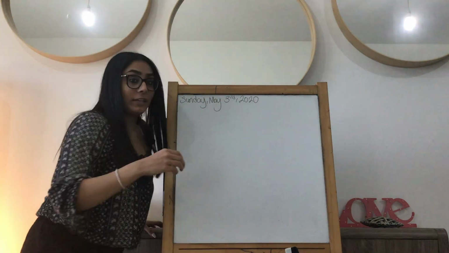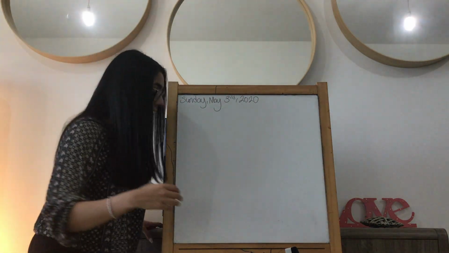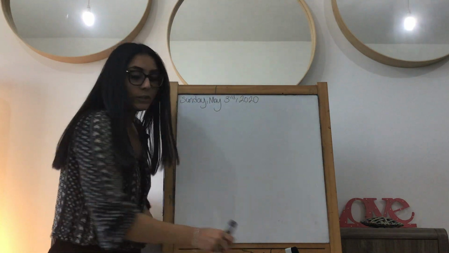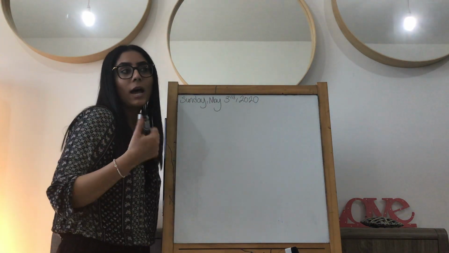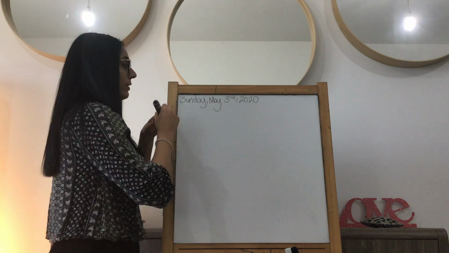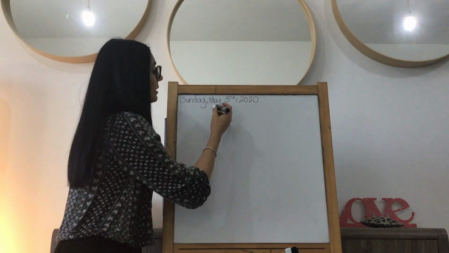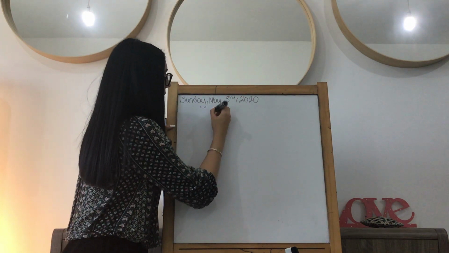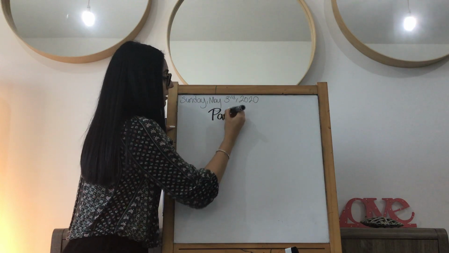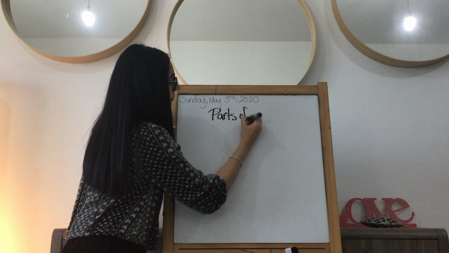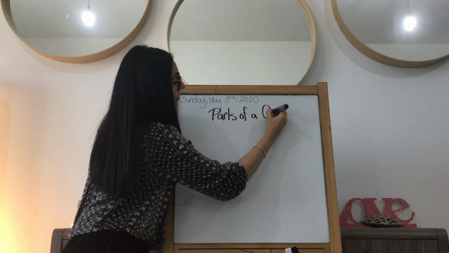Now, hopefully in your mind you remember what graphs are because you did tons of that in grade 4. So all you need for today is your math notebook, highlighter, and a pencil. That's all you need. So write down the date. It's May 3rd. The title is Parts of a Graph.